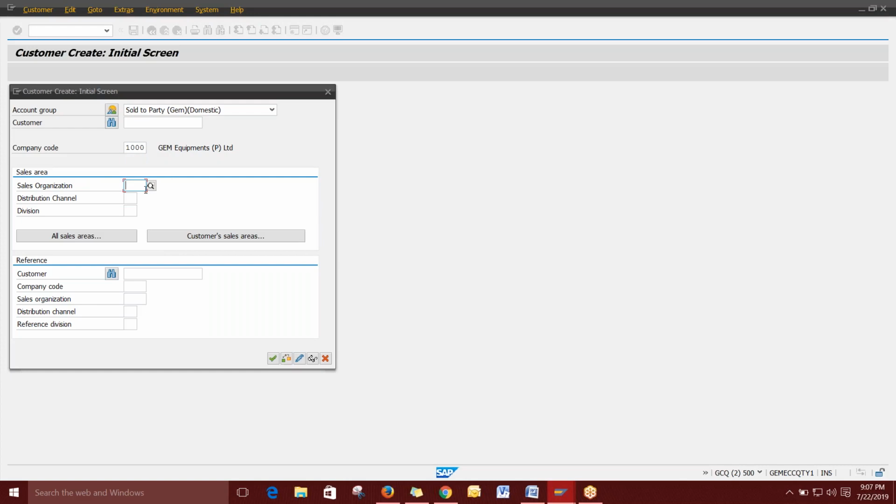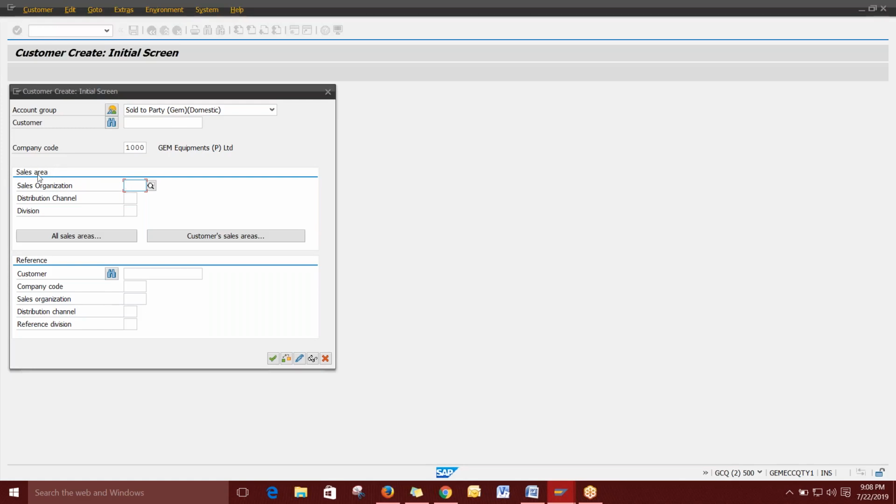So next thing is we have to give the sales organization. Why we are giving this is very important, that's why we have mentioned everything in the enterprise structure. So in the sales, if you give the sales organization, only this sales area will get activated. All of a sudden you are asking some questions, right? So why are these things mapped? If we map these three things, only the sales area will get activated.